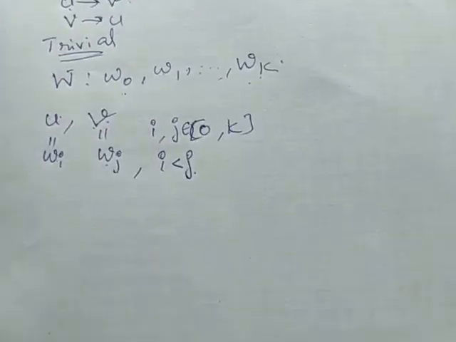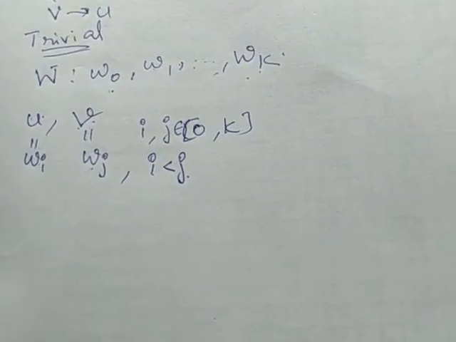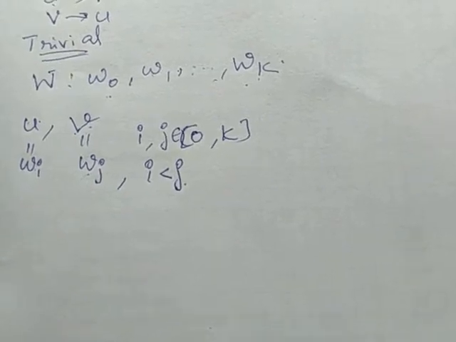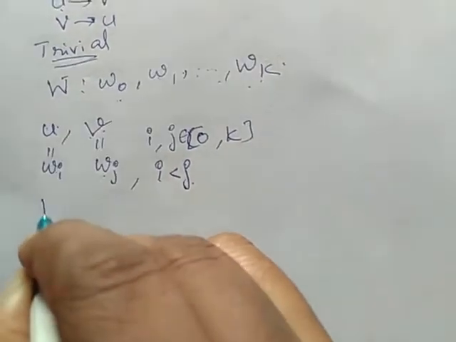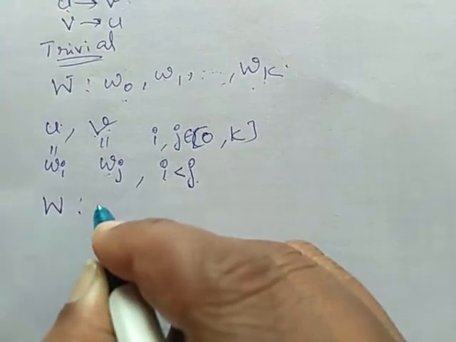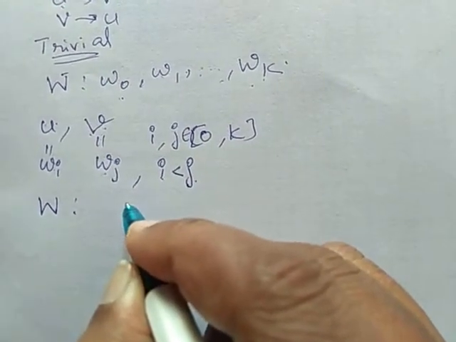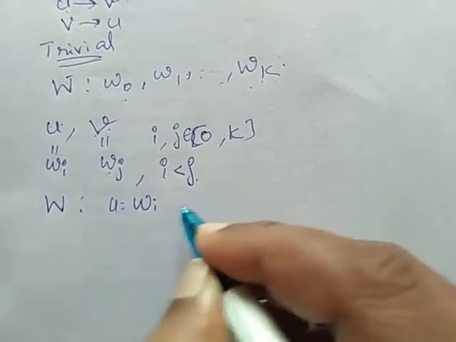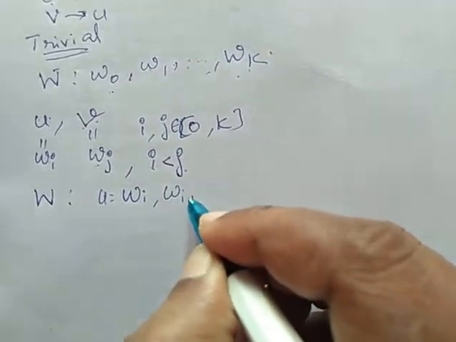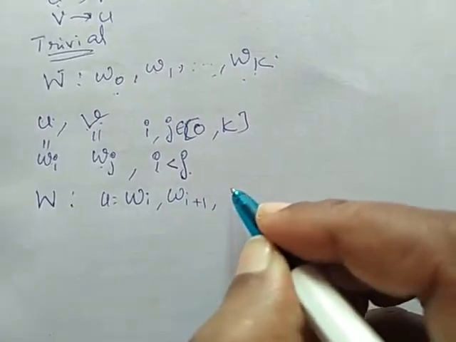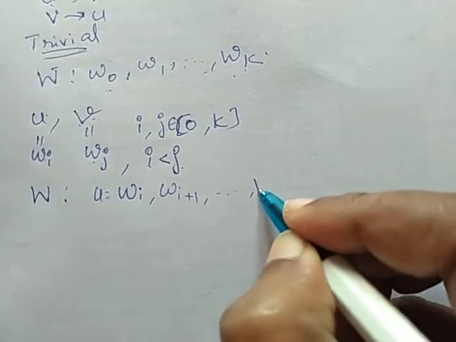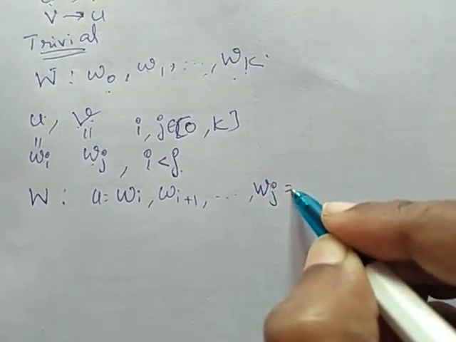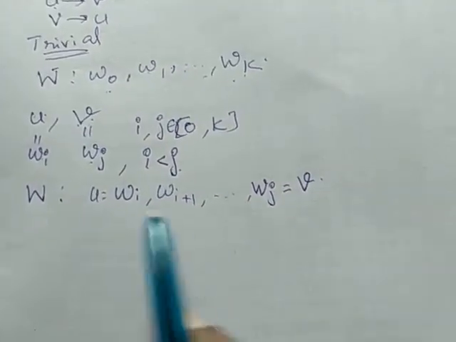Then in our walk, I have Wi, which is our U, then Wi plus 1, Wi plus 2, etc., Wj, which is equal to V. This is our U-V walk.